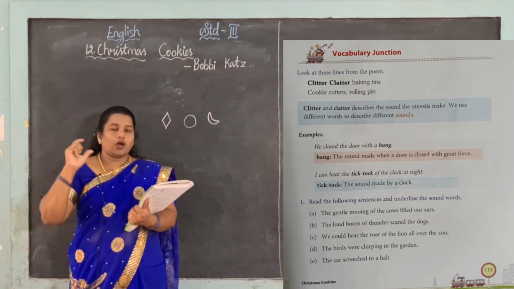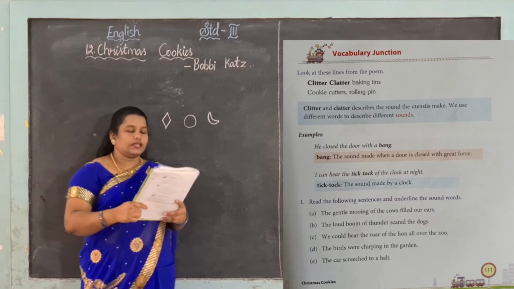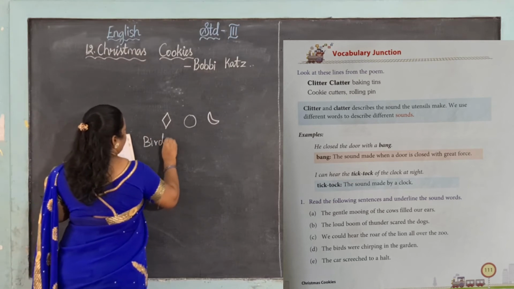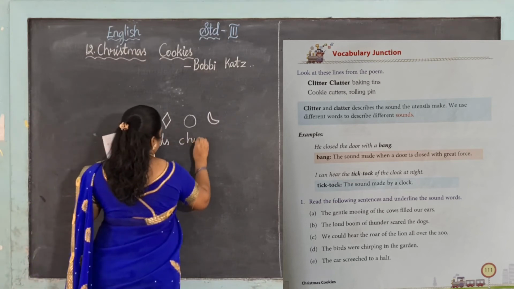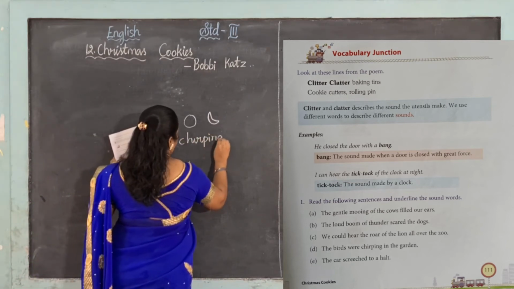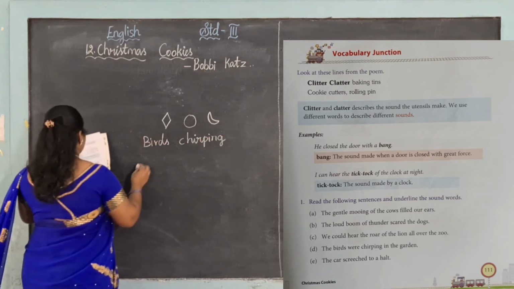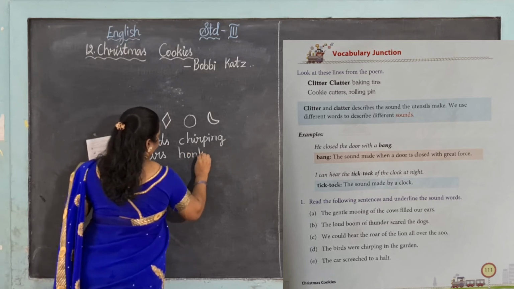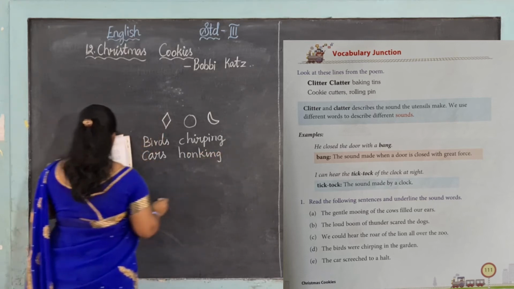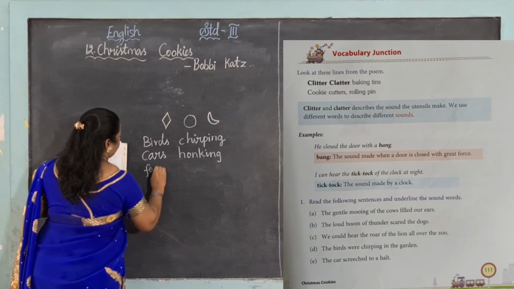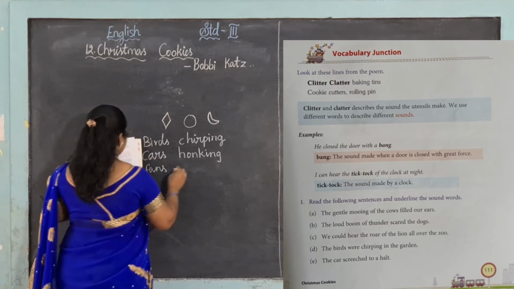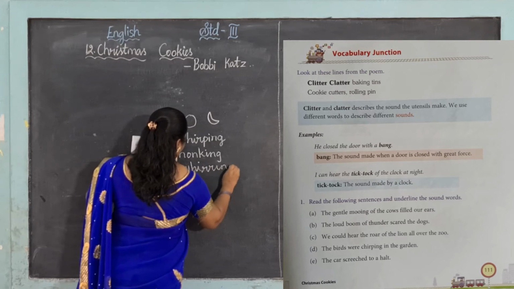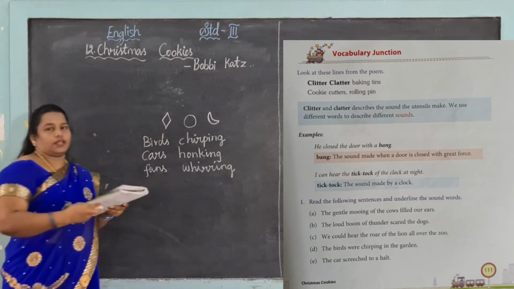Like this, all the sounds come. Bat sound, how can we say? Chirping. Then for a car we can use honking. Then for a fan we can say whirring, right?